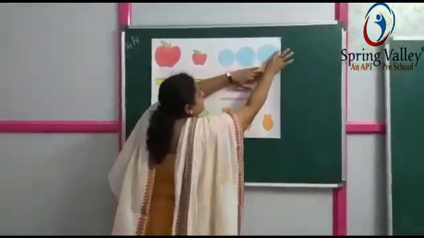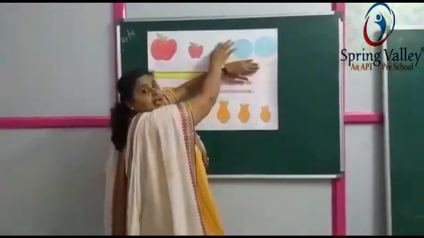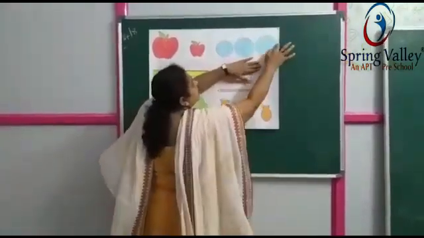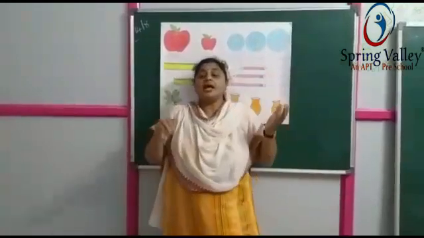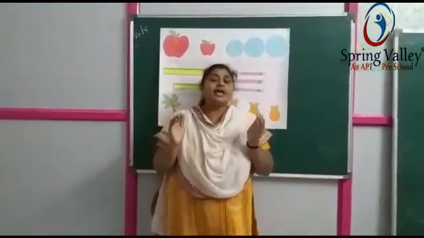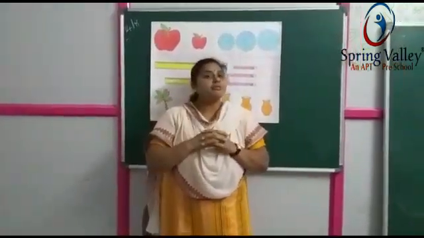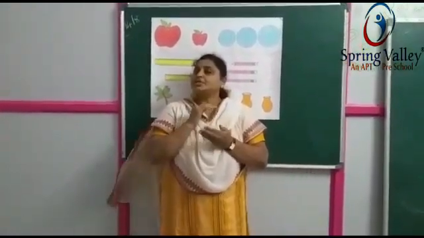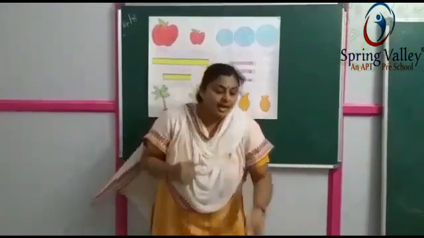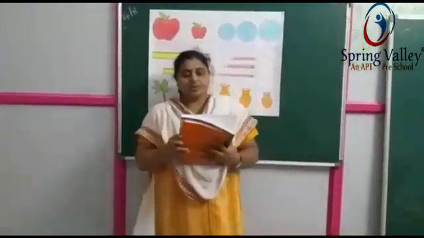Pedda circle, chinna circle, and bada circle, chota circle. So big का मतलब क्या है? बड़ा. Big अंటే పెద్దది. Small का मतलब छोटा. Small అంటే చిన్నది. Okay.